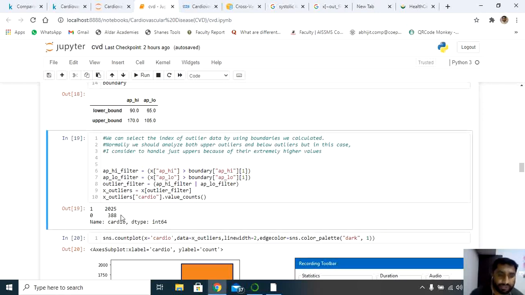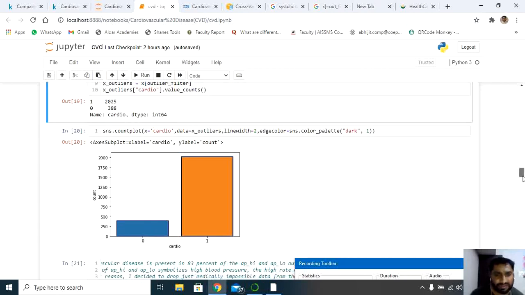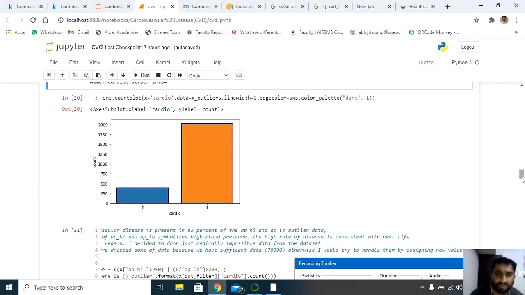One more thing I analyzed here is, if you convert this entire data set, 83% of the data has 1, which means the people are suffering from cardio, or CVD I would say. Only around 17% of the data says the people are not suffering from cardio, but there is a chance of an imbalanced data set here. So again we need to pre-process this imbalanced data. You can take this as an assignment.